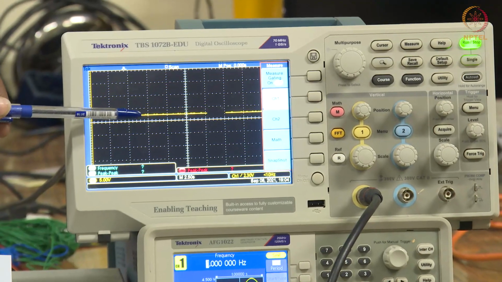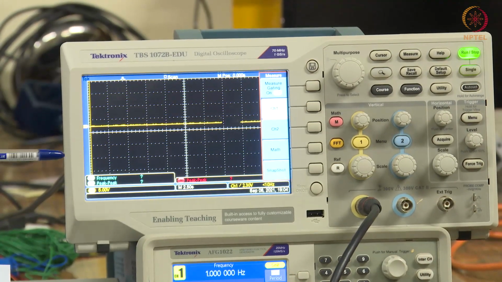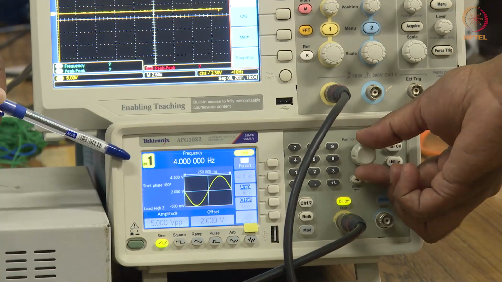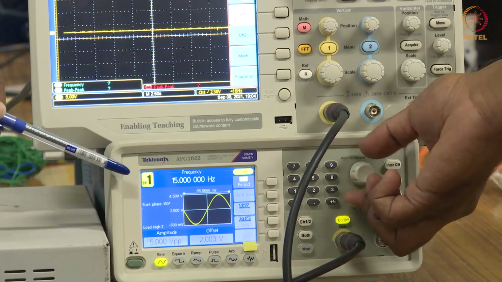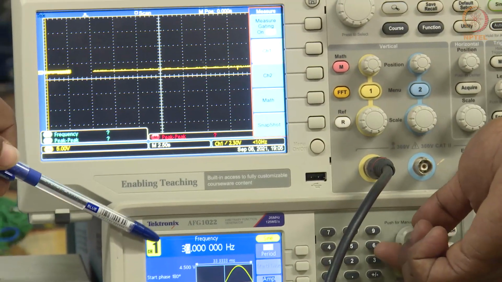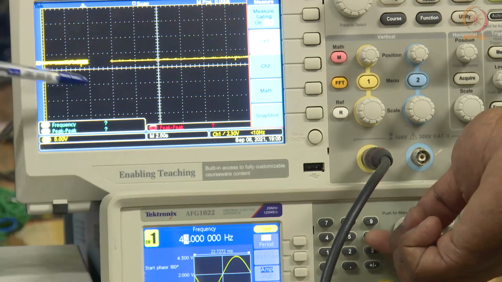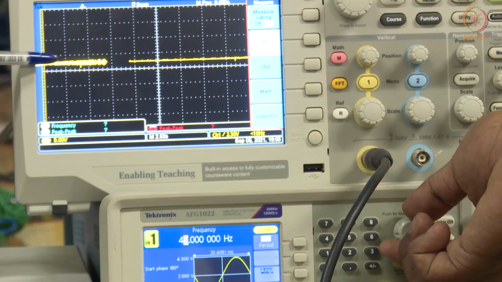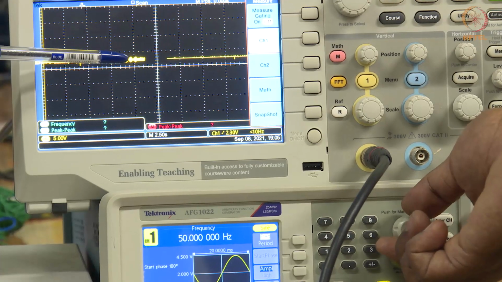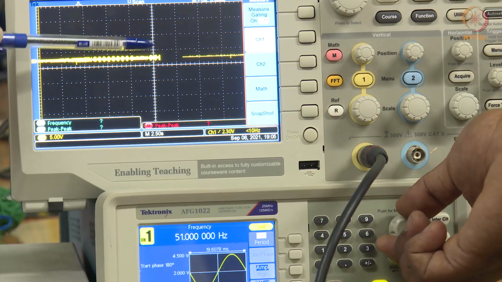So now we are going to increase the frequency gradually in the function generator, in the range of Hertz. Now it is increased more. As we increase, our VPP gradually increases, which we can see through the DSO.